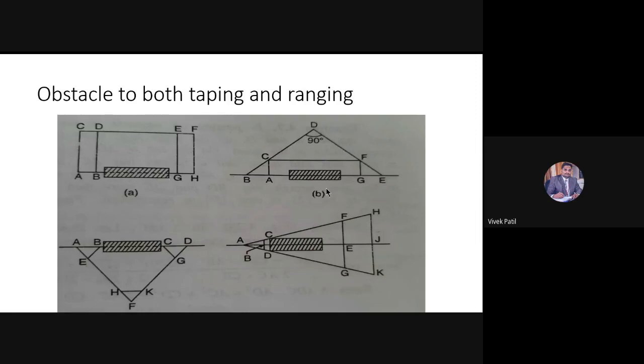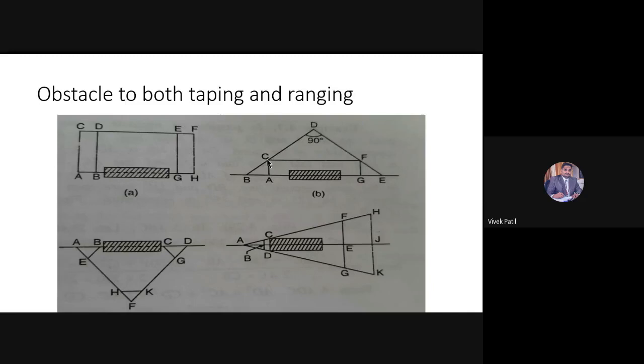Then the second case, or the second method: in the second method we are having a line AB which has to be extended, as well as I want to know the distance beyond or through this building, whatever the distance is there, that I wanted to calculate. So whatever the distance AB is there, I will measure. The distance AB I will measure, and from point A I will drop a perpendicular to C.